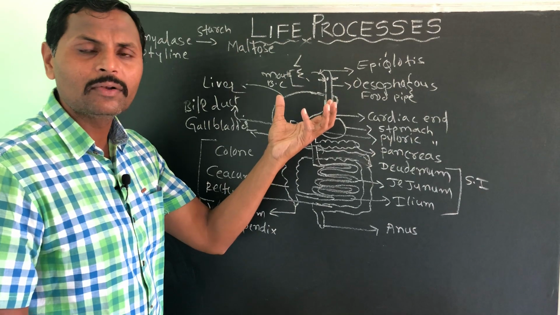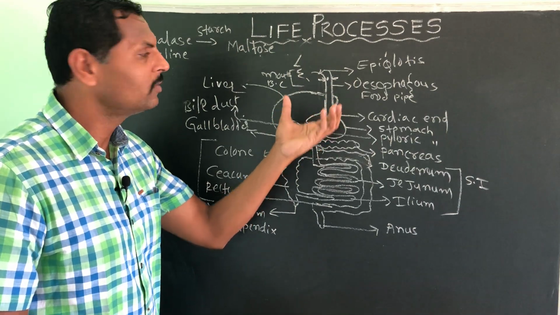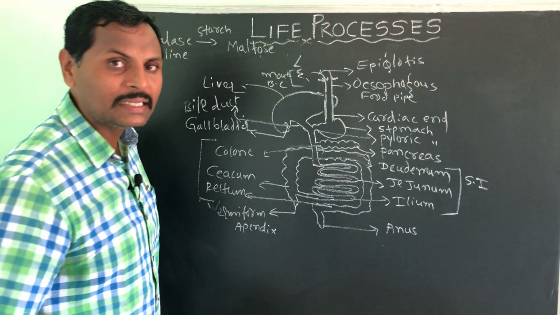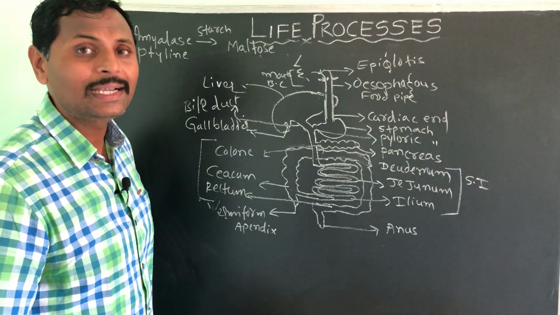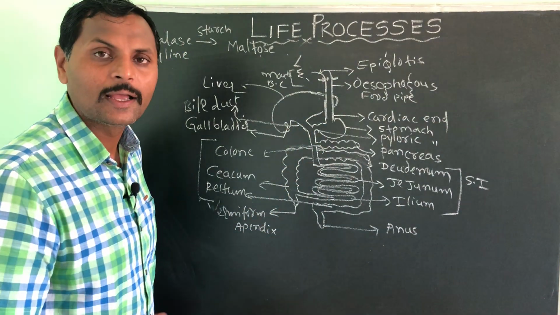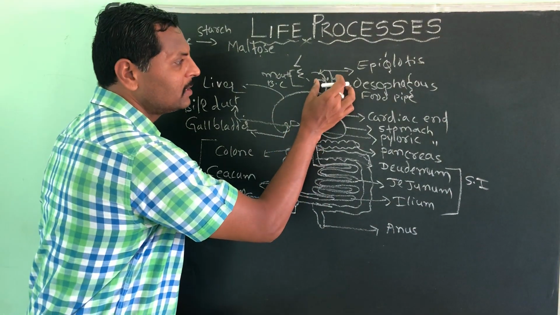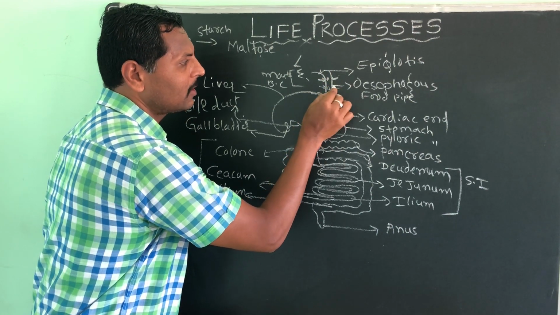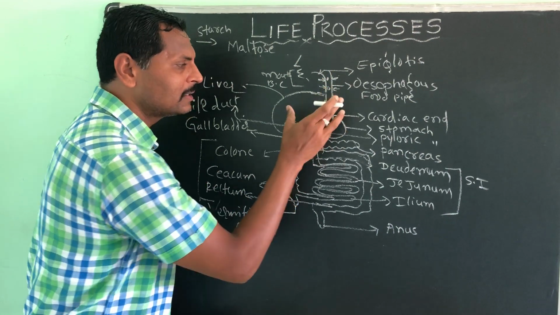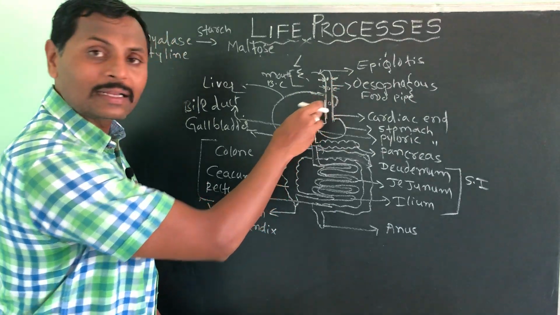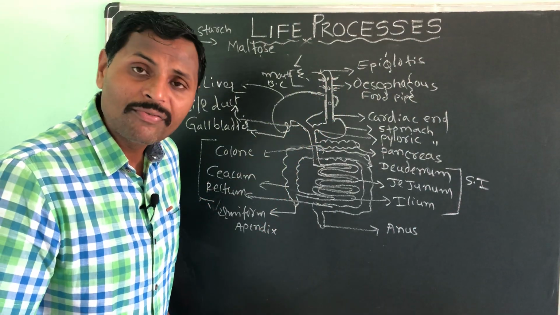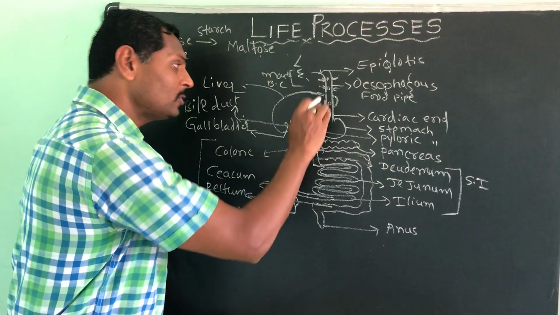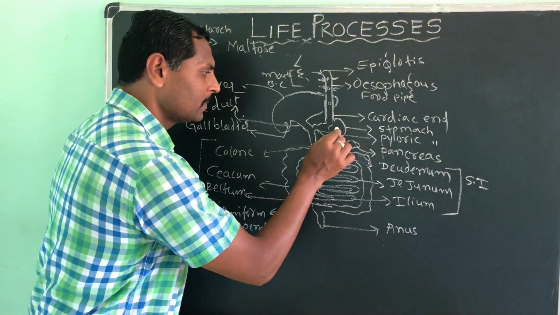The esophagus will do some contraction and relaxation process here. A wave-like process we can find here. That movement of the esophagus is called peristaltic movement. Here it simply contracts and food will come here, and it relaxes, and here once again the contraction, food will come here. Like this, contraction and relaxation of the esophagus is called peristaltic movement that pushes the food into the stomach.